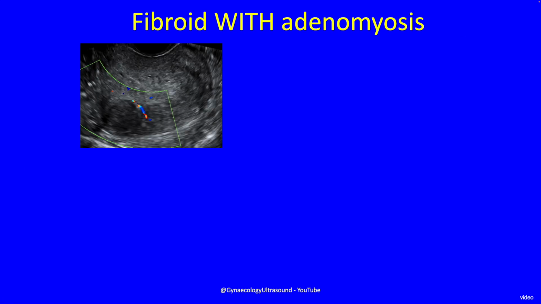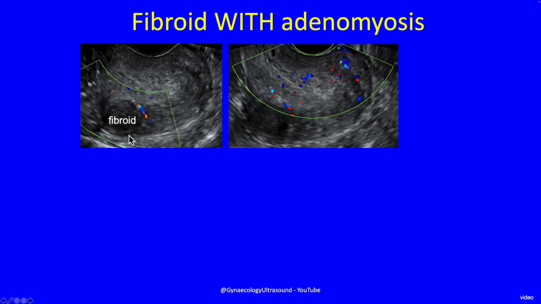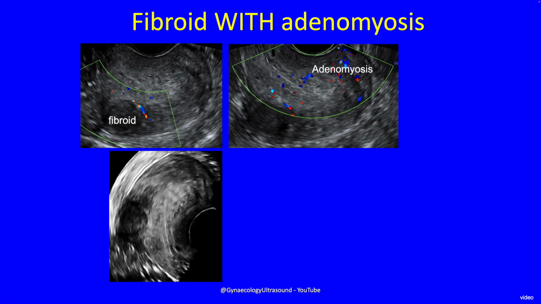When they coexist, you can see in this example, this is a retroverted uterus, and here is a little fibroid. It's hypoechoic, it's got a regular outline, it's got some peripheral vascularity. But on the other side was this area of altered echogenicity with translesional vascularity, and it's more obvious in a minute on 3D.